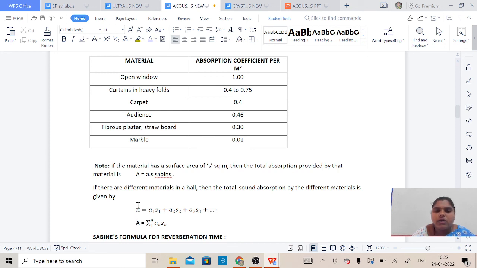So all the things present in the room are combined, giving A equals the summation from 1 to n of An Sn. That depends upon the absorption coefficient of each material and the area occupied by that material.